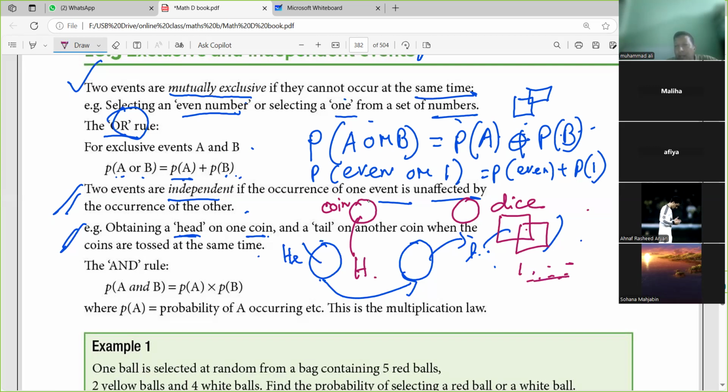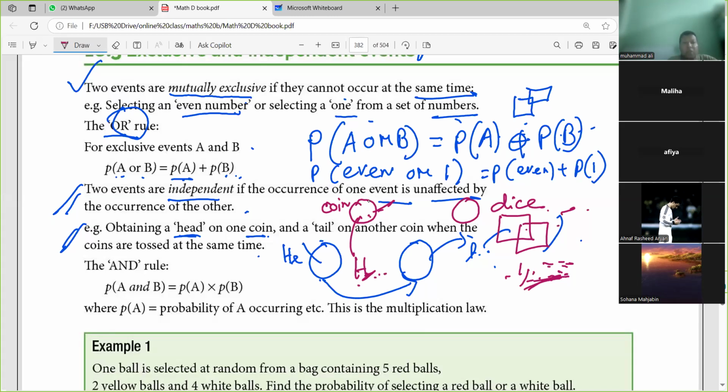No, sir. If you get from the coin, you may get head or tail. The dice may get 2, 3, 4, anything. This head or tail will not affect the dice, right? So both are independent. Is it okay? Yes, sir. This coin throwing will not affect the dice. From the dice, which one comes, it's not affected, right?